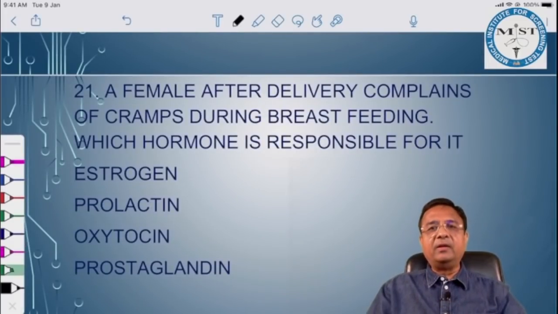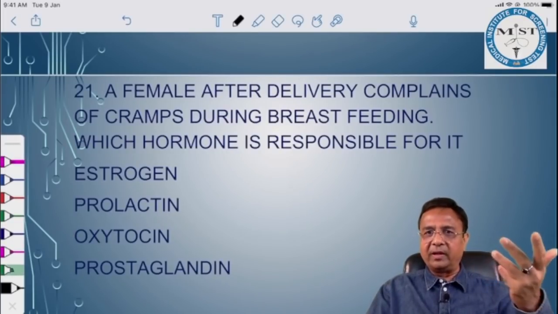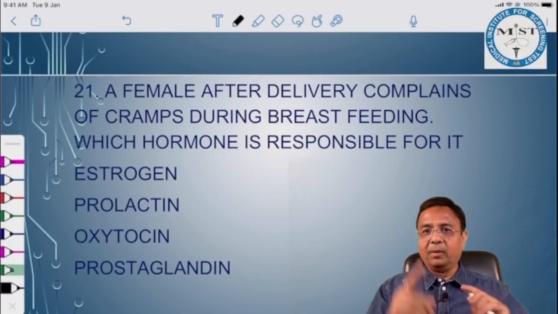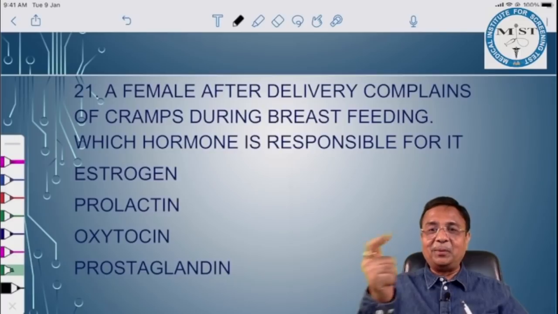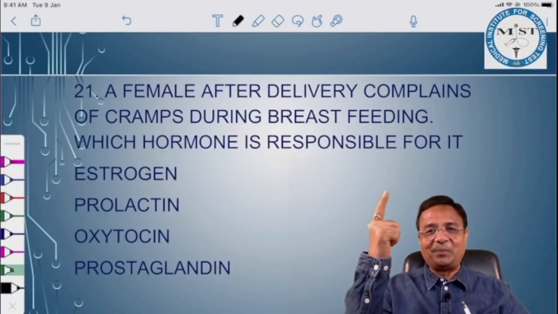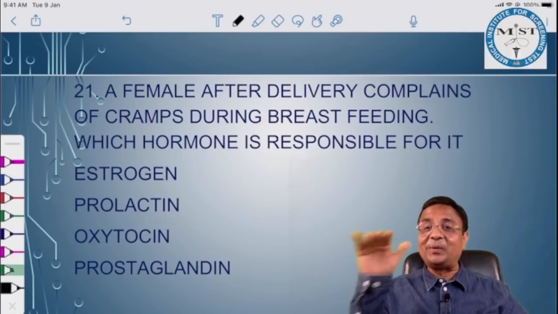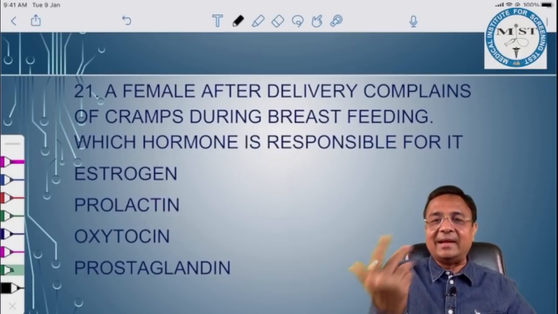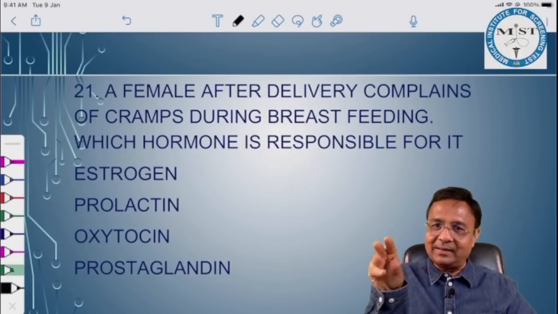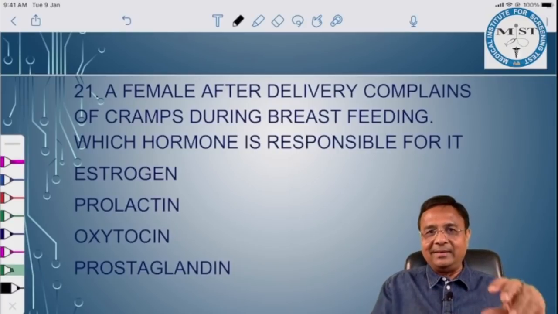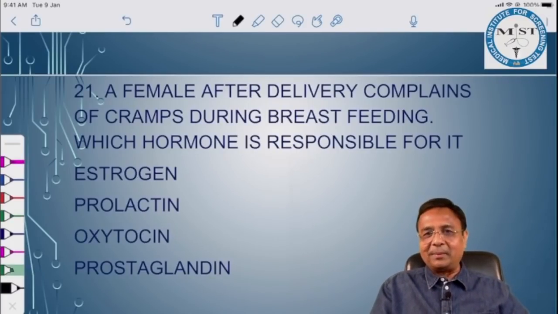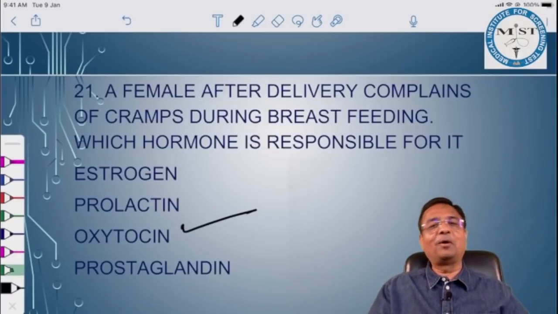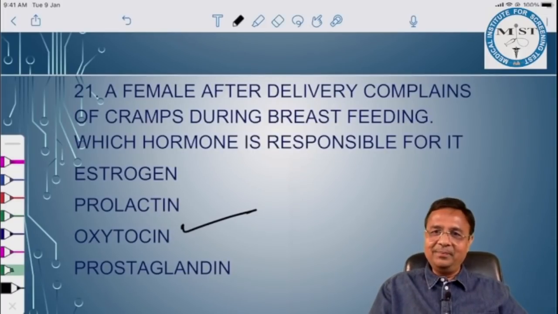A female after delivery complains of cramps during breastfeeding. Which hormone is responsible for it? Cramps during breastfeeding, nothing pathological here. You remember our class? Mammogenesis is due to estrogen and progesterone. Lactogenesis is due to prolactin and galactokinesis is due to oxytocin. And in our classes also we discuss kinetic energy. Something is moving. Ejection is due to oxytocin, and due to this ejection, due to this kinetic energy, she is experiencing these cramping pains during breastfeeding. So the answer is again a chocolate question. Chocolate answer. Oxytocin.